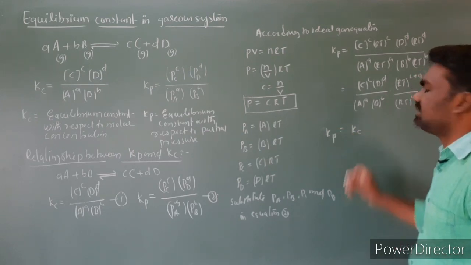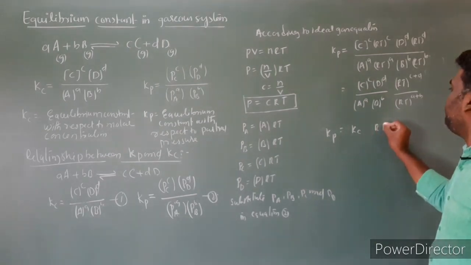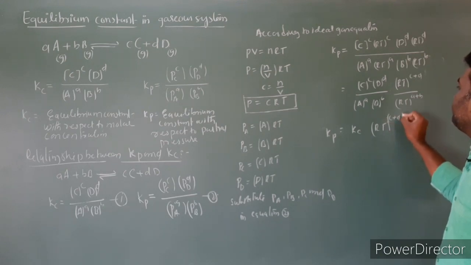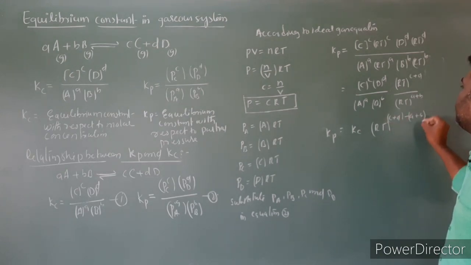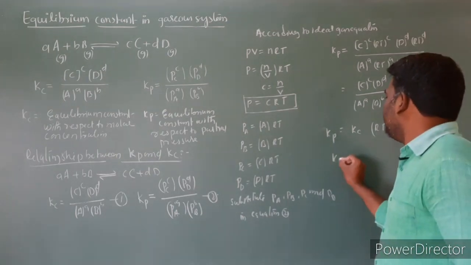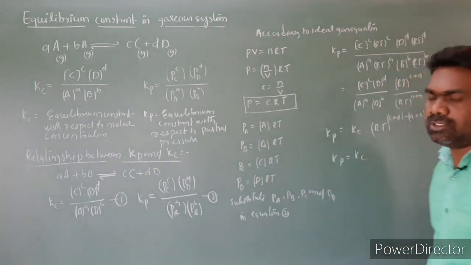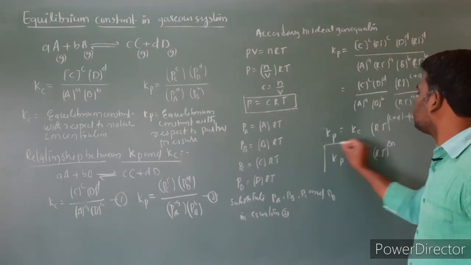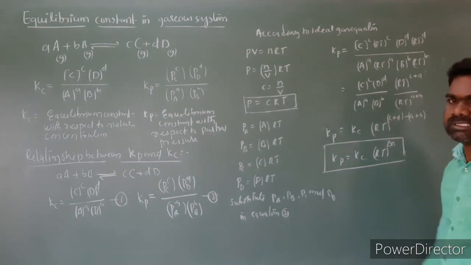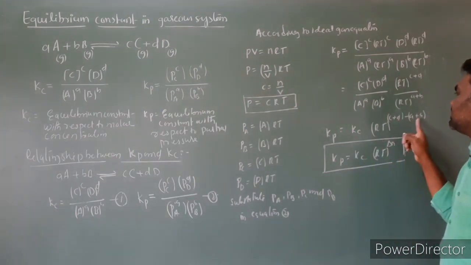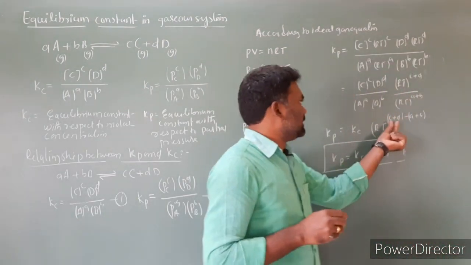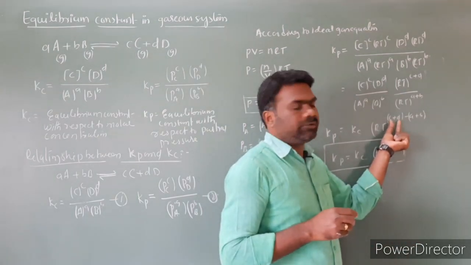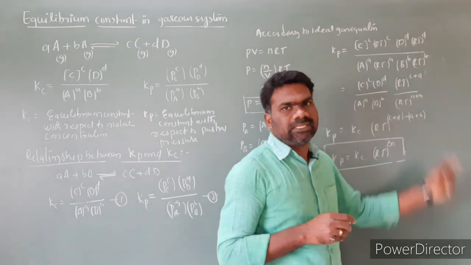Then Kp is equal to Kc into RT power, transposing (a plus b) to the numerator, (c plus d) minus (a plus b). So Kp is equal to Kc into RT power delta n. This delta n is nothing but (c plus d) minus (a plus b), the number of moles of gaseous products minus the number of moles of gaseous reactants.